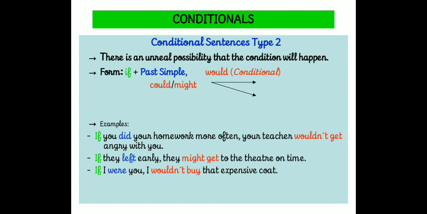See one more sentence. If I were you, I wouldn't buy that expensive coat. So, this is not the fact. This is an imagination. Am I right? If I were you, this is the condition. But I am not you. So, in the second clause, we can see I wouldn't buy. In this sentence, would is there plus verb is there. Okay, so the result was given for the hypothetical condition.